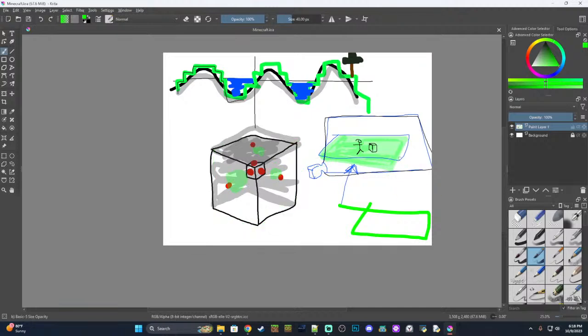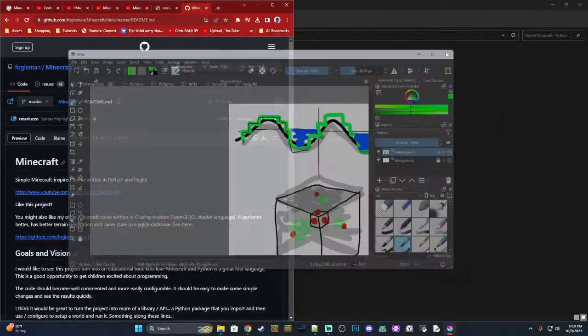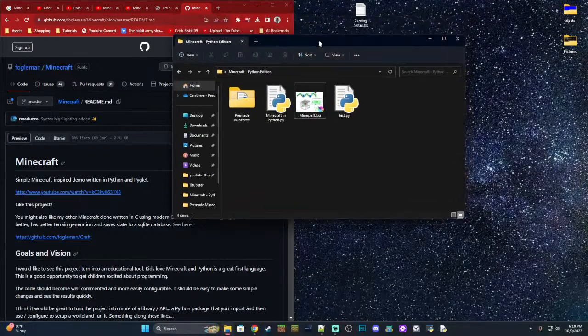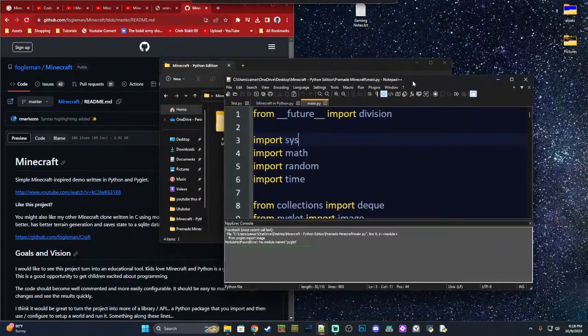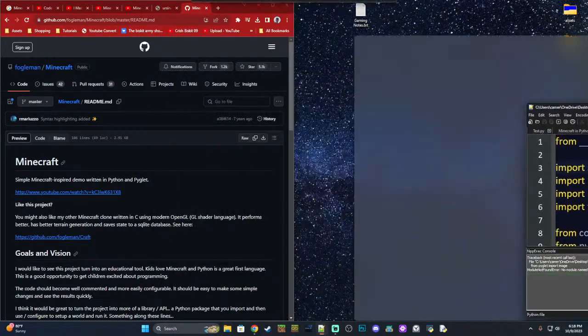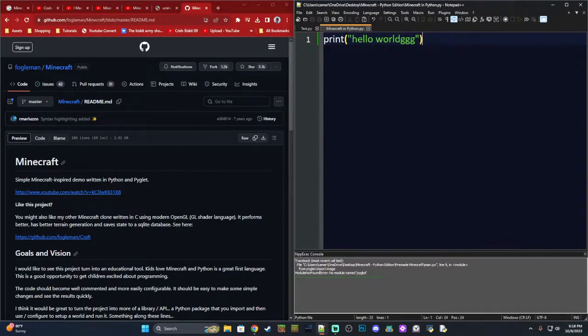So if I was to try to code this in Minecraft, step 1 would be to open up the Python IDE, which I can't remember exactly what that stands for, but that's what you call a program that allows you to edit Python files. Essentially, this will allow us to save all of our work into a .py file and allow us to execute that work and see how it turns out.